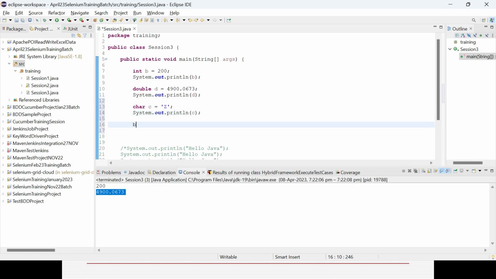Then there is a boolean. You can create a variable called b1. It can only contain true or false. It will not contain any other value. In case you try to give one, it will throw an error.